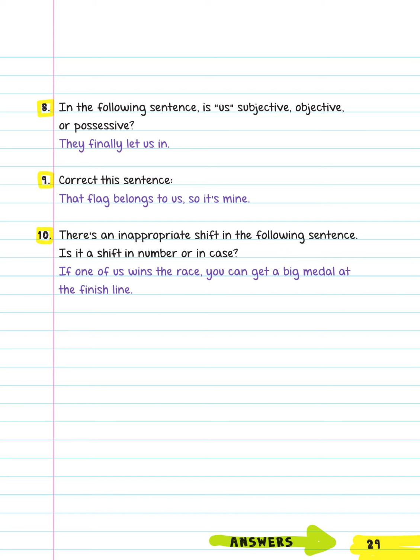10. There's an inappropriate shift in the following sentence. Is it a shift in number or in case? If one of us wins the race, you can get a big medal at the finish line.